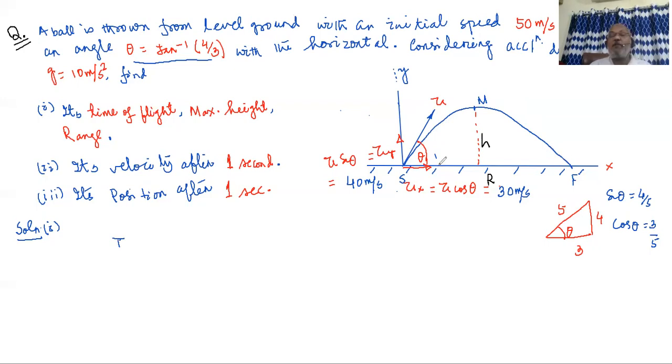On which motion does the time of flight depend? We know the projectile motion is a mixture of 2 motions, horizontal motion and vertical motion. So on which part, horizontal motion or vertical motion, does the time of flight depend? Time of flight means how much time the ball or the body spends in air.